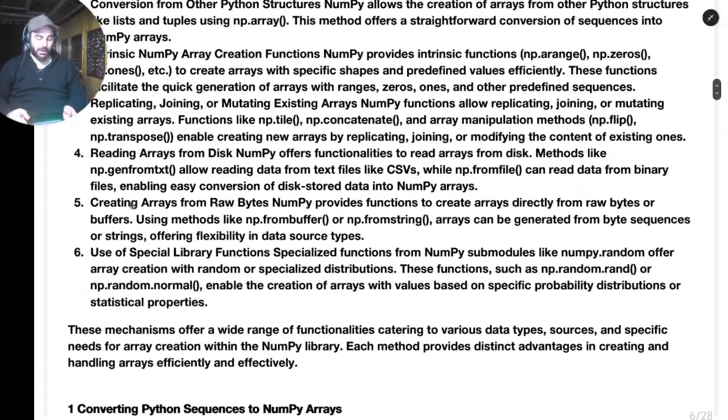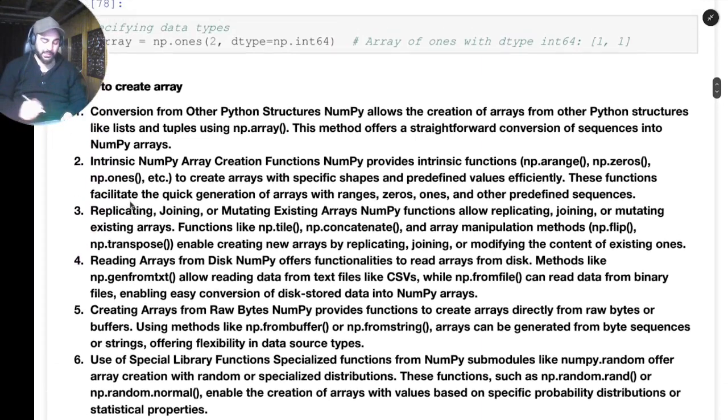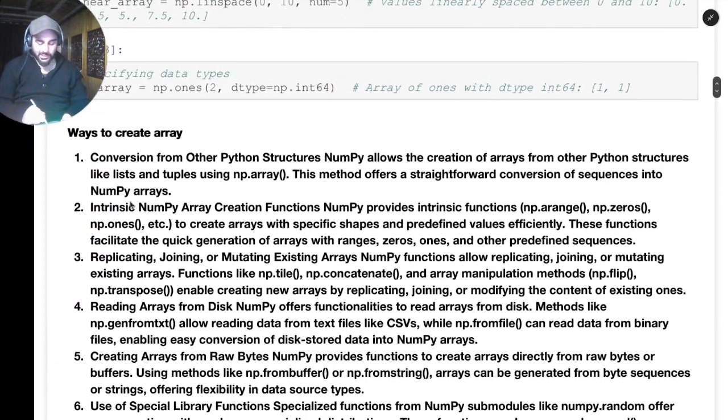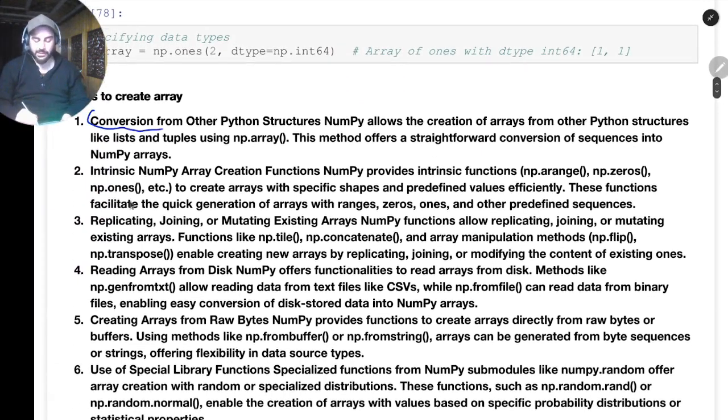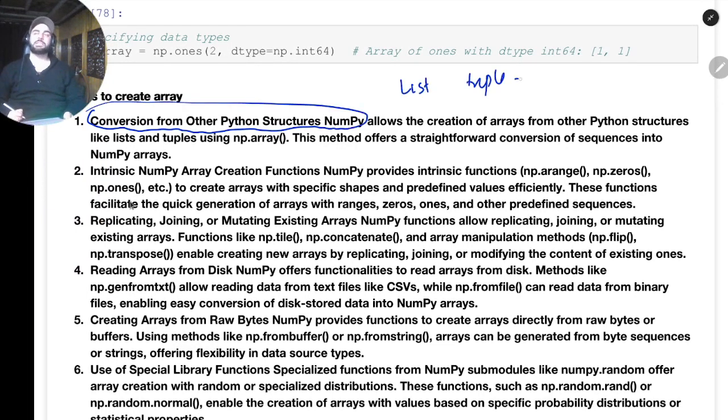So how many ways are there to create an array? The first is conversion from other data structures. So we have list, we have probably tuple, we have other data structures. If I want to convert them and make them a numpy array, that's the first way of creating a numpy array. So there are 6 ways.